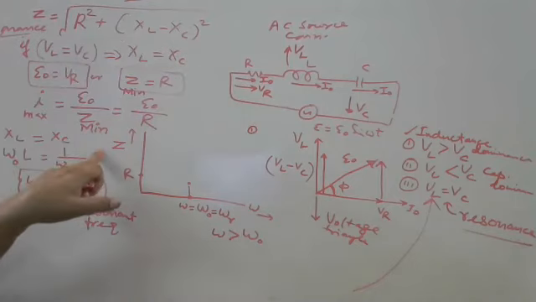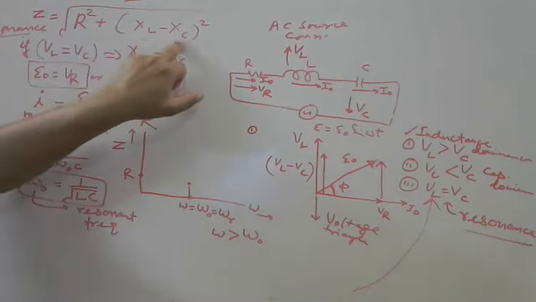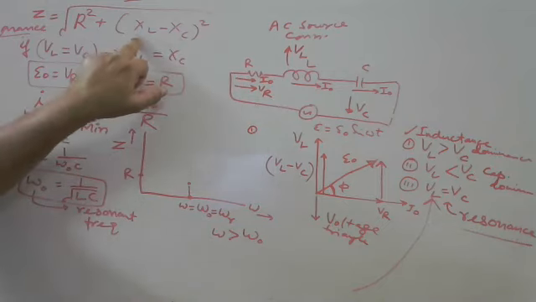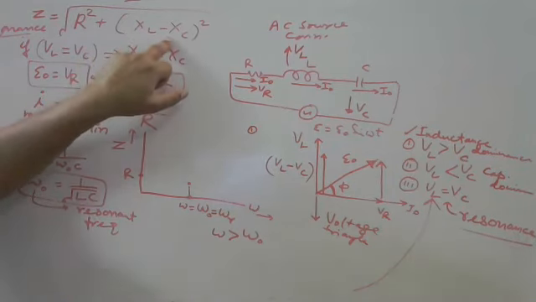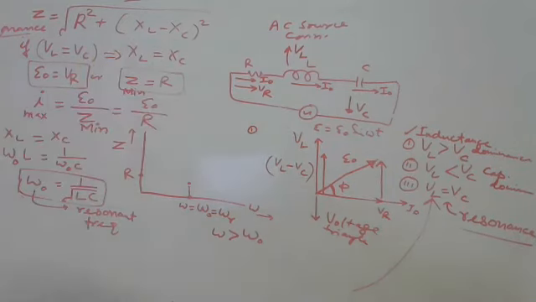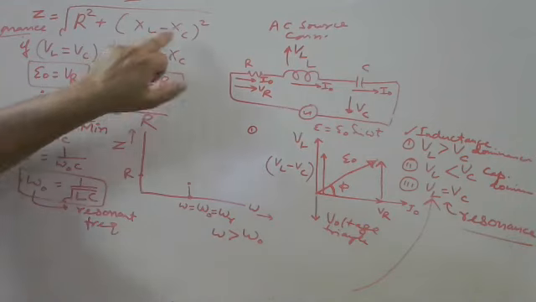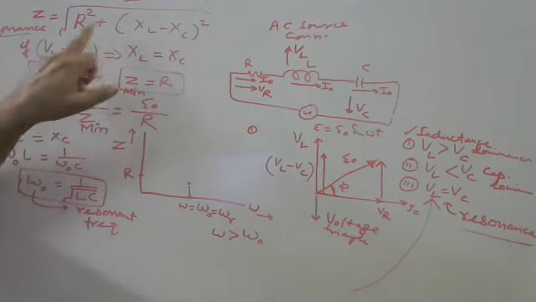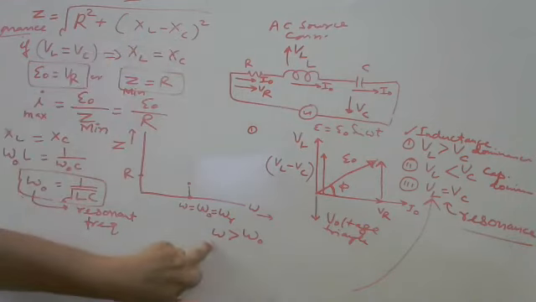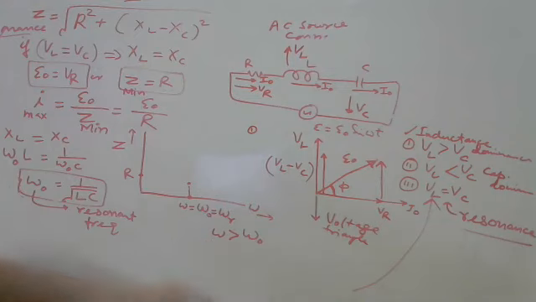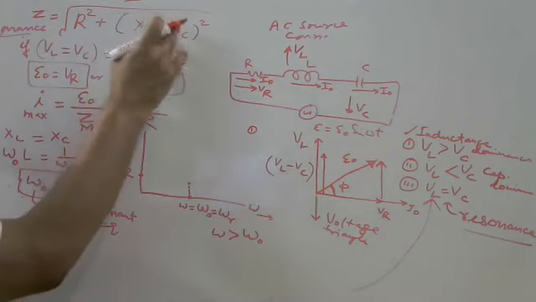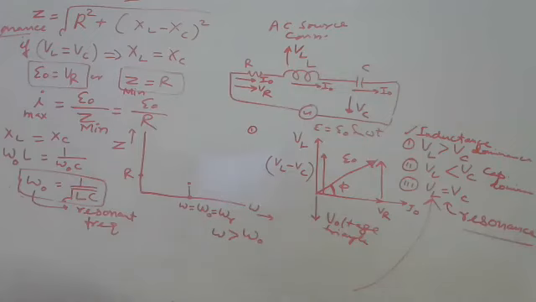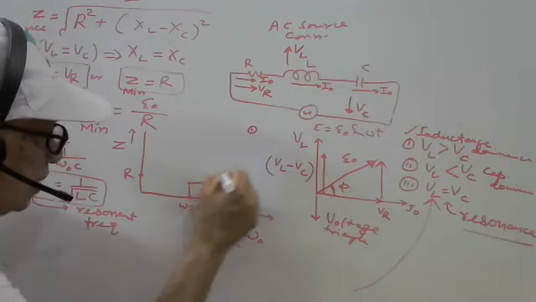Omega L is increasing, XC, 1 by omega C, is decreasing. It means XL is more than XC. So if we increase the frequency more than the resonant frequency, this part is more than XC. It means this is increasing like this.